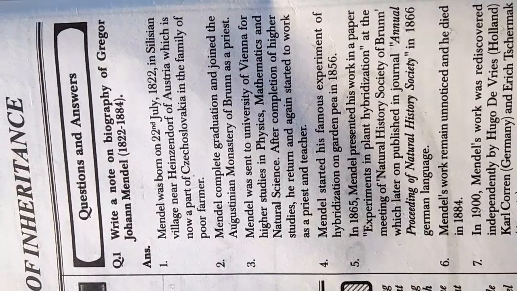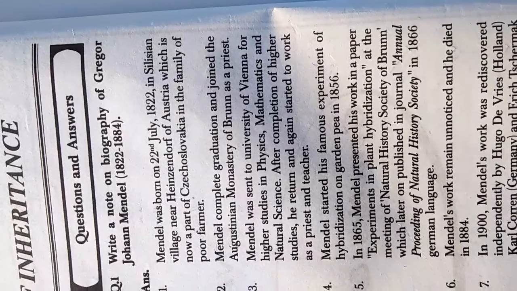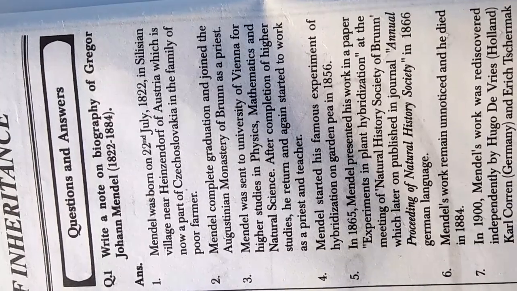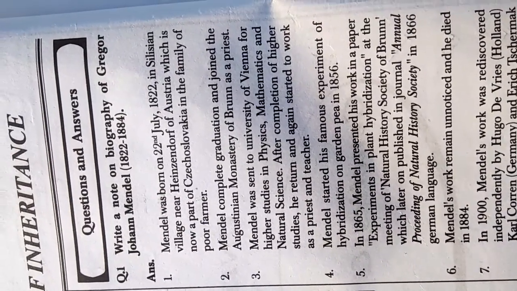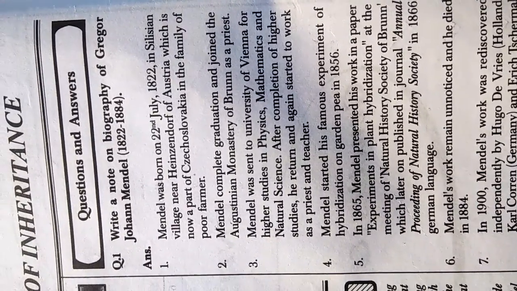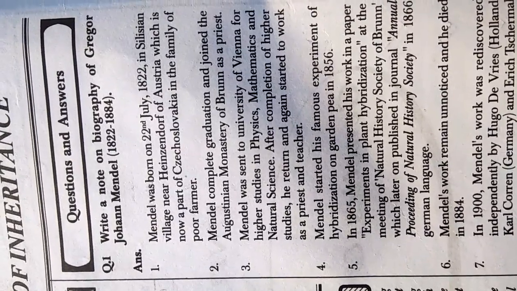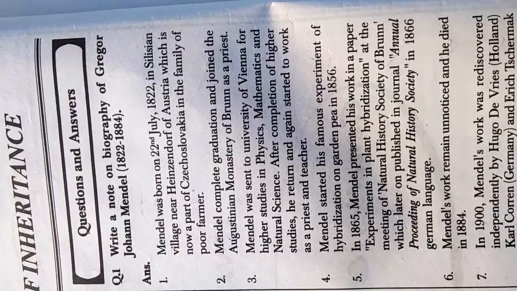So, first point is Mendel was born on 22 July 1822 in a Silesian village near Hessendorf of Austria, which is now a part of Czechoslovakia, in the family of a poor farmer. Second point is Mendel completed graduation and joined the Augustinian monastery of Brunn as a priest.